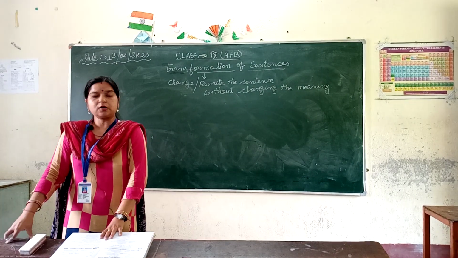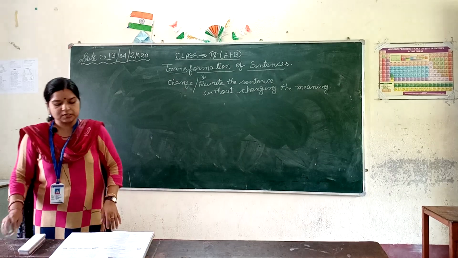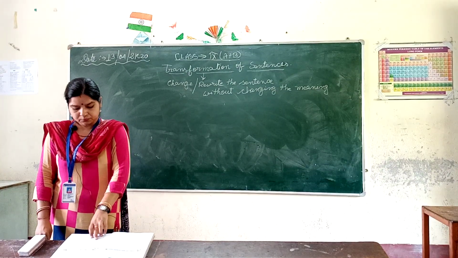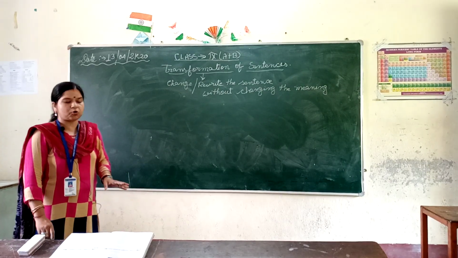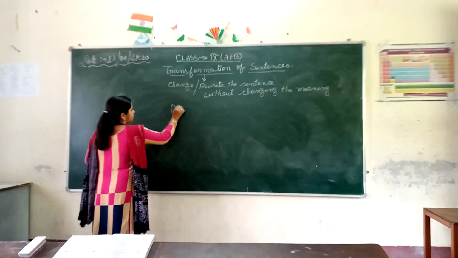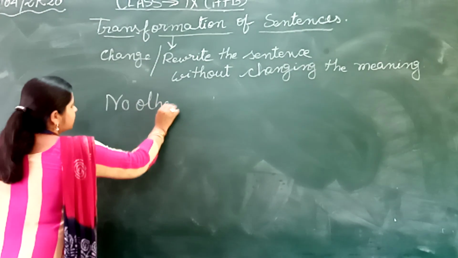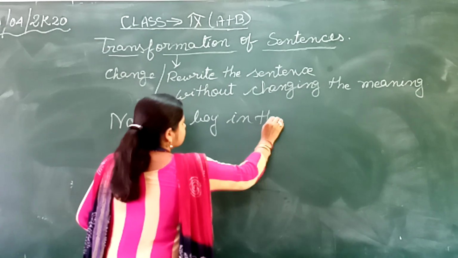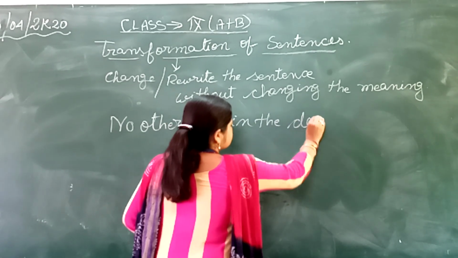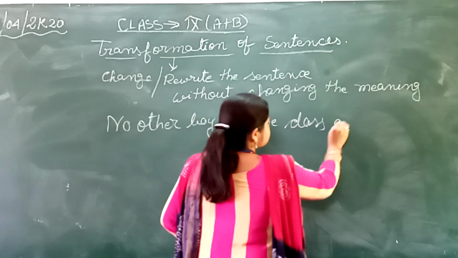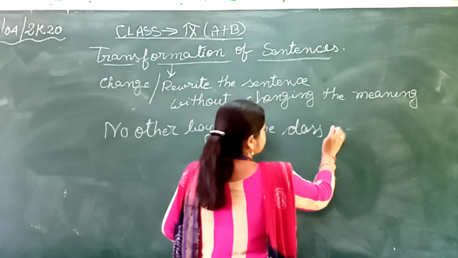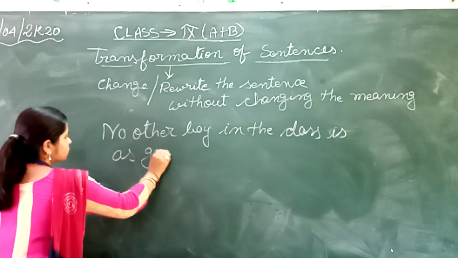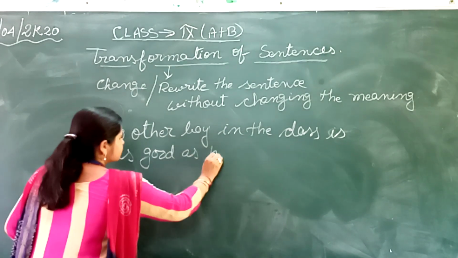What I want to tell you is that suppose it is given in the positive: no other boy in the class is as good as he.